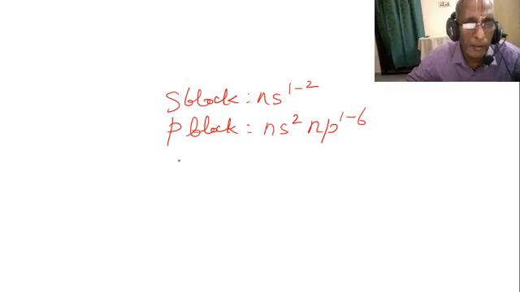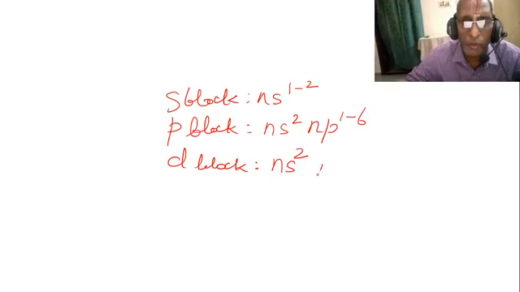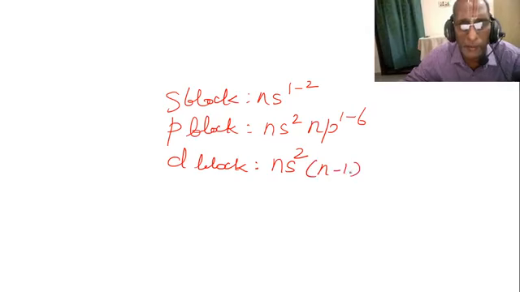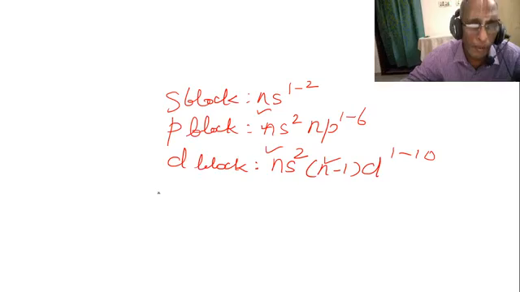D block elements have penultimate configuration. Valence shell is ns2, penultimate is n minus 1. This n and n minus 1 are principal quantum numbers as we studied in the atomic structure in the second chapter. Recall please. So n minus 1 d 1 to 10.